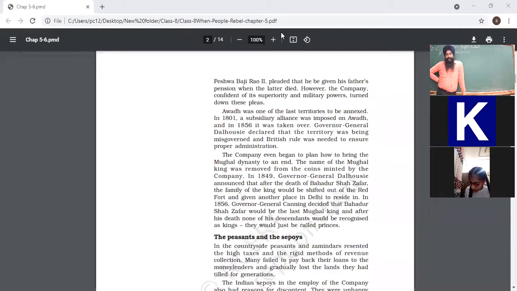Now the government of India is changing the education policy, known as NEP, National Education Policy 2021. But earlier, the education policy introduced by Britishers in 1854 introduced a system of elementary education, secondary education, and senior secondary education.